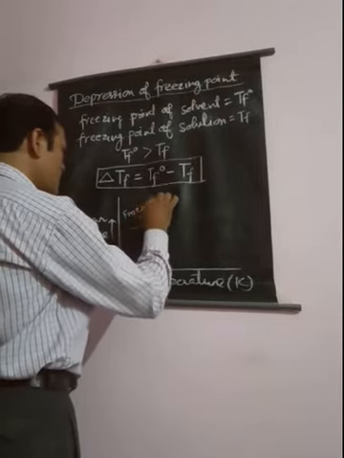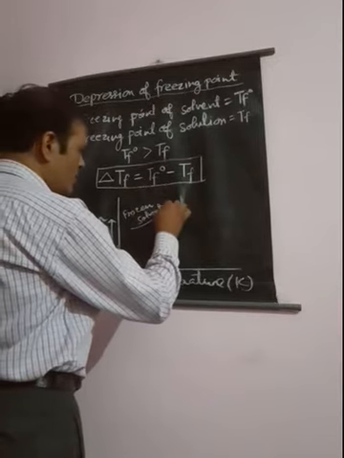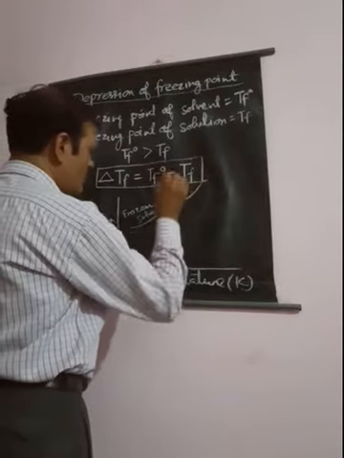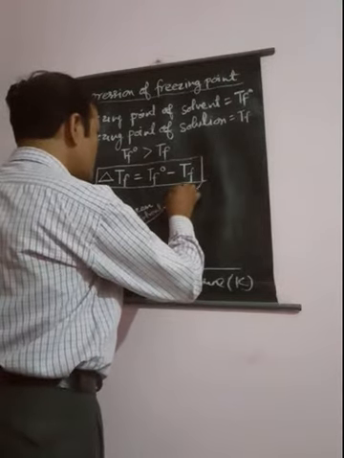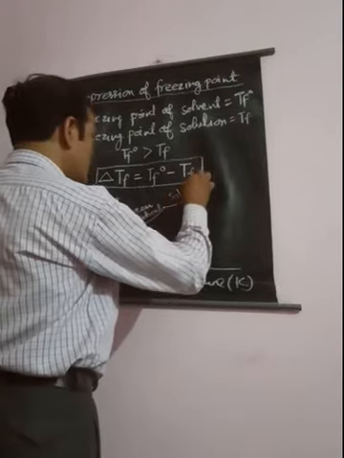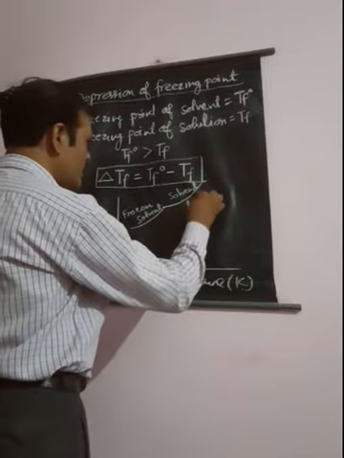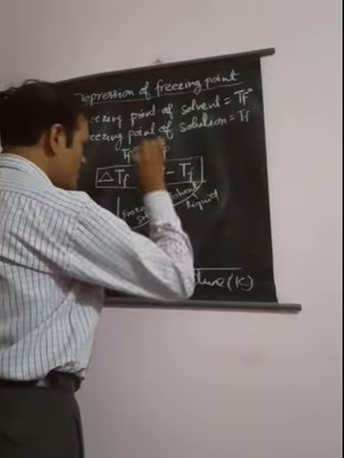This is the graph for frozen solvent. The graph for the liquid solvent, or pure solvent, will be just like this. This is the liquid solvent.